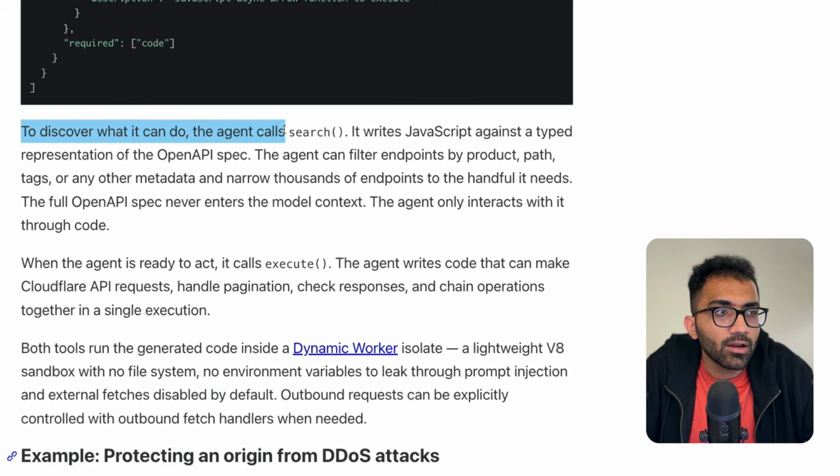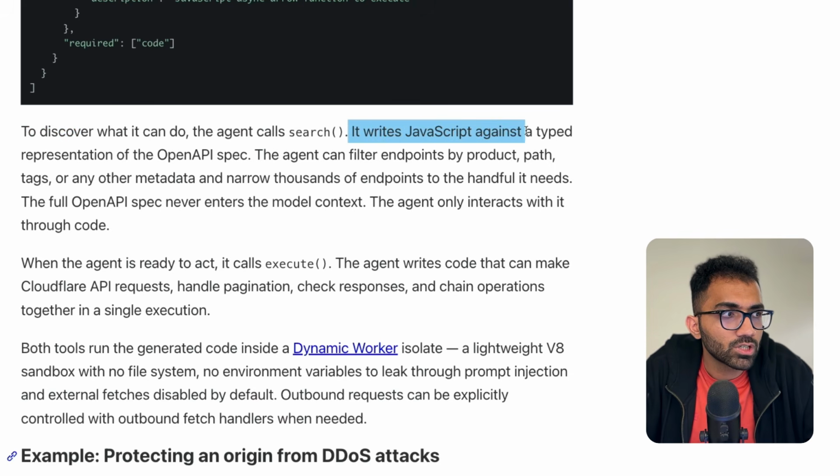To discover what it can do, the agent calls search. It writes JavaScript against a typed representation of the OpenAPI spec. The agent can filter endpoints by product, path, tags, or any other metadata and narrow thousands of endpoints to the handful it needs. The full OpenAPI spec never enters the model context. The agent only interacts with it through code.